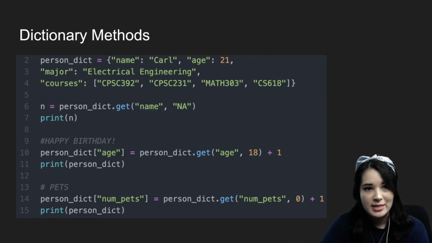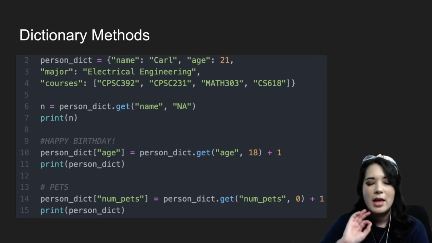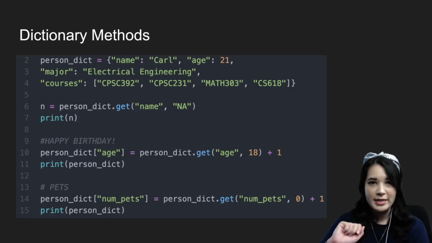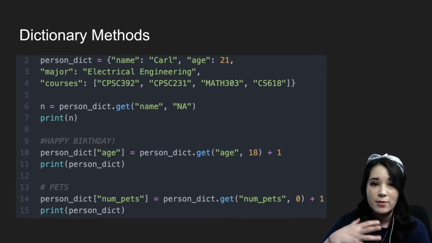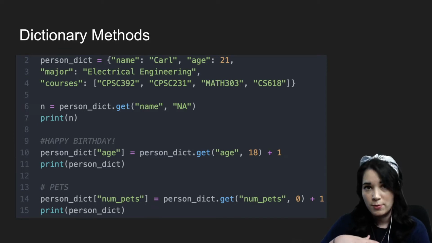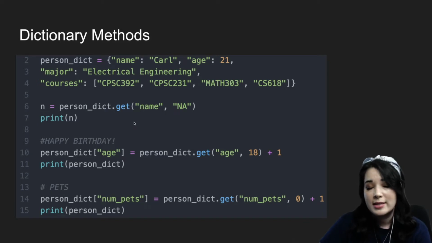Now, last but not least, the last method we're going to talk about for dictionaries, although there are more that exist, is the .get method. And this is going to be incredibly useful. So the .get method is basically a way of asking a dictionary to grab a value from a specific key for you. So you can say n equals person dict.get and then the name of the key, in this case, name, that we want to grab from the dictionary.